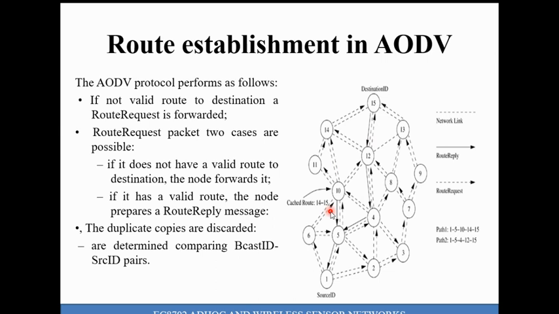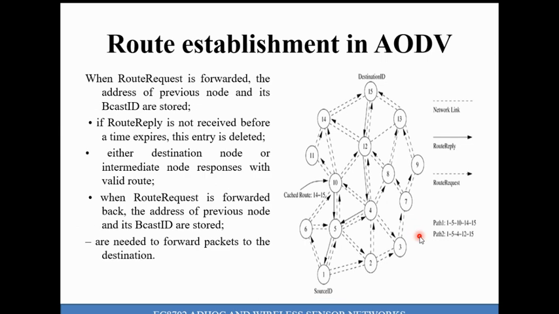That is the advantage of AODV when compared with other types of on-demand routing protocol. The main advantage is that the intermediate node itself can create a route reply packet, so the delay is greatly reduced when compared with other types of on-demand routing protocol.